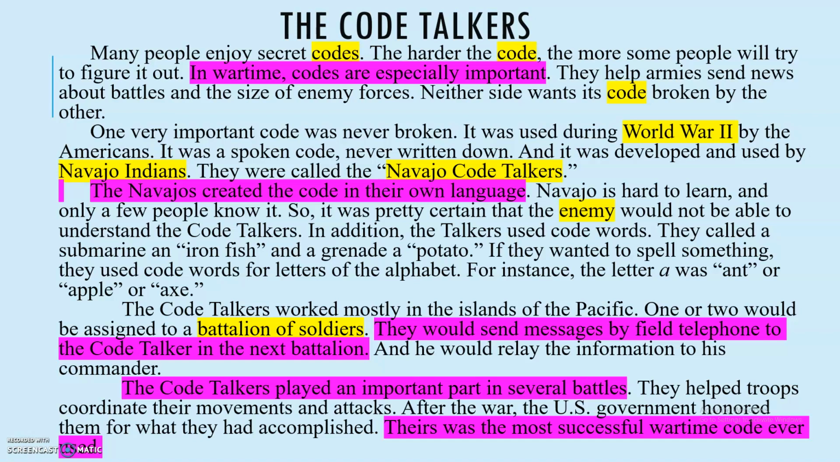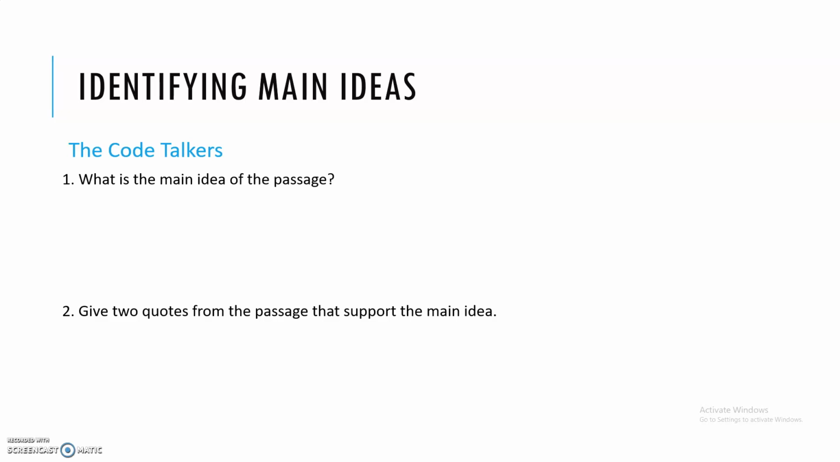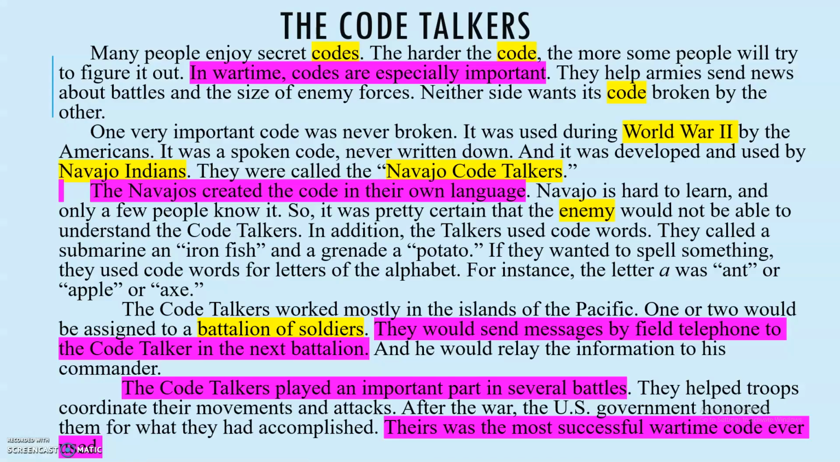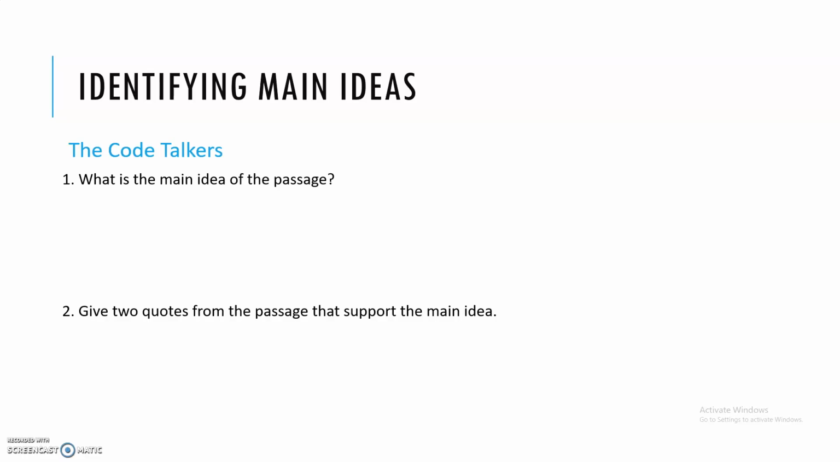What we'll do in the next activity is to identify main ideas. What is the main idea of the passage? You can go back and use your reference when you're looking through to see if you see repetitive themes, repetitive words to figure out the main idea. In this case, after the things that we've seen, the main idea would be how the Navajo Code worked during World War II. In the second question, give two quotes from the passage that support the main idea.